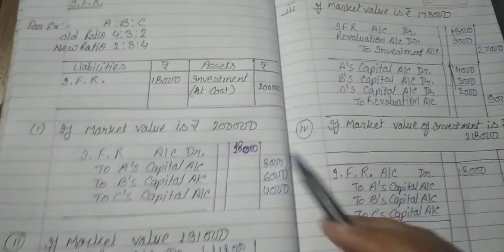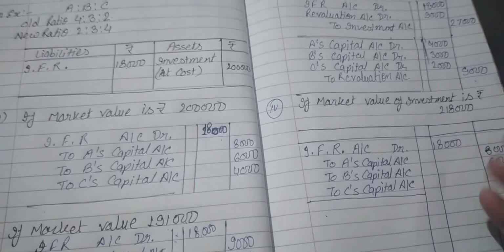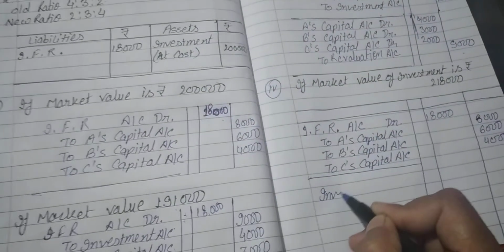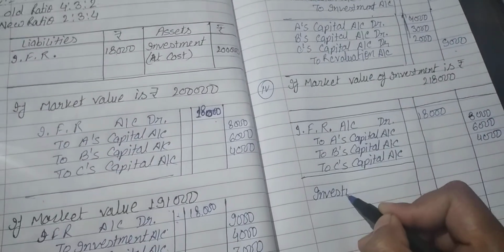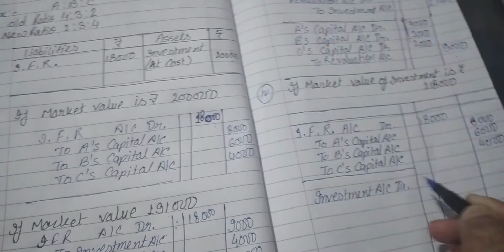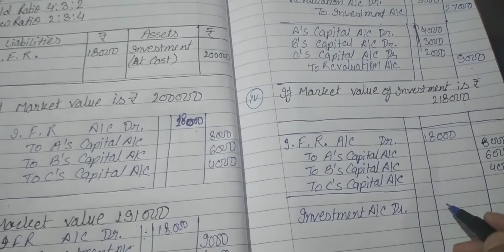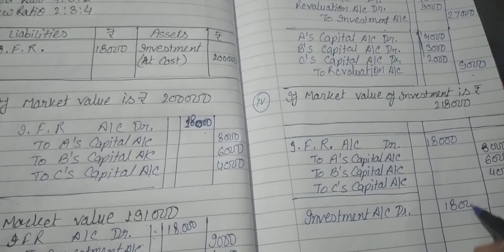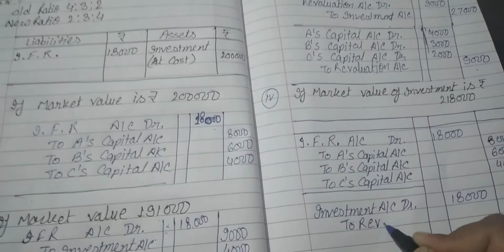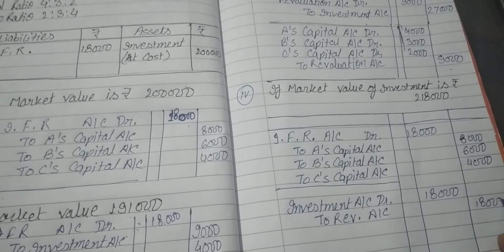Now, the market value of investment is more than the cost price, which means an increase in assets. An increase in assets is always debited. So investment account debit. Here we have to write the difference between 2 lakh and 2,18,000, that is 18,000, to revaluation account. It will be transferred to revaluation account.